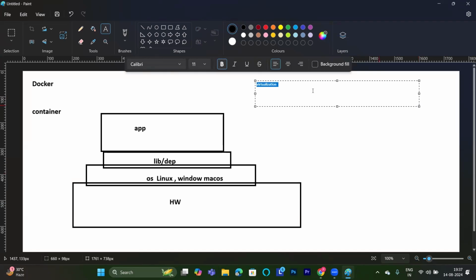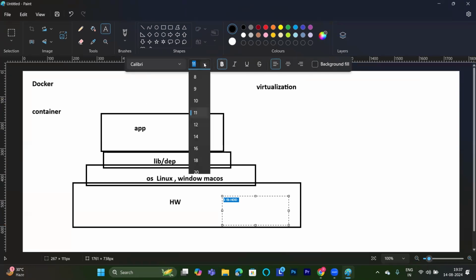Virtualization came into the picture. Why did virtualization come into the picture? We need to understand here. Whenever I'm talking about hardware components for my application, something like this, I have 1 terabyte of hard disk, HDD. Apart from this, I have RAM, let me take 16 GB as an example.